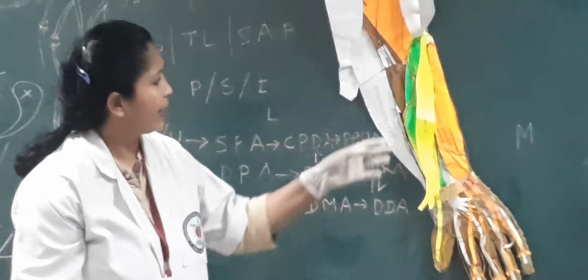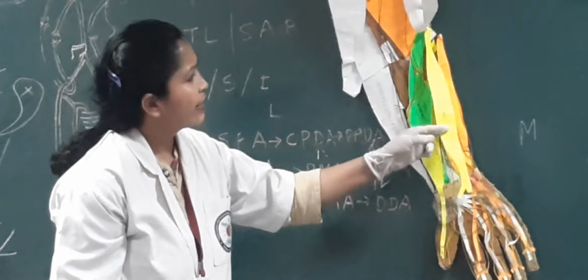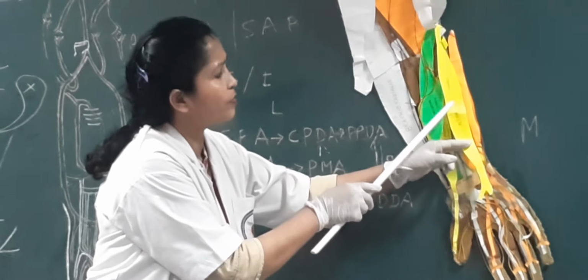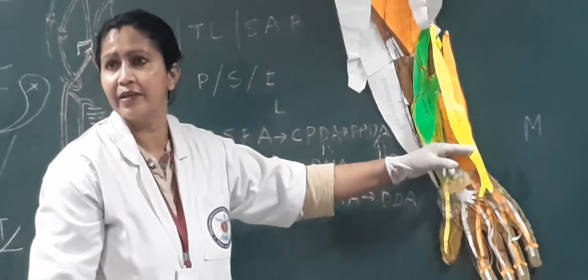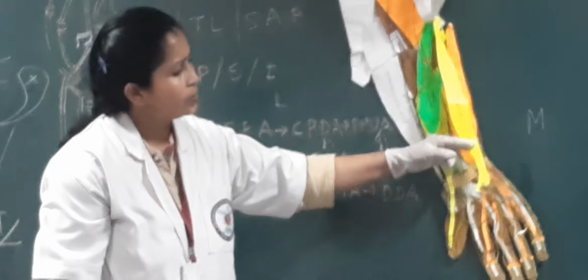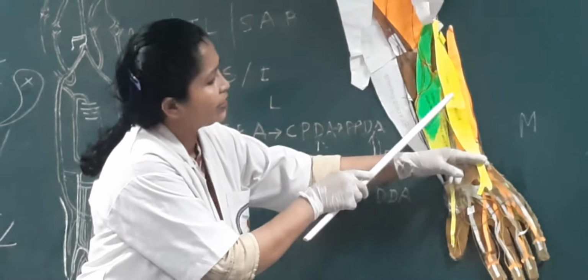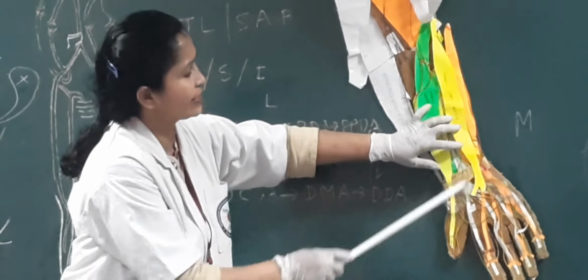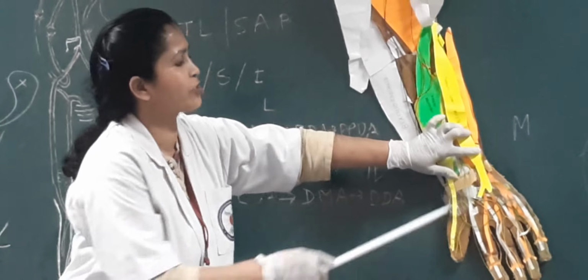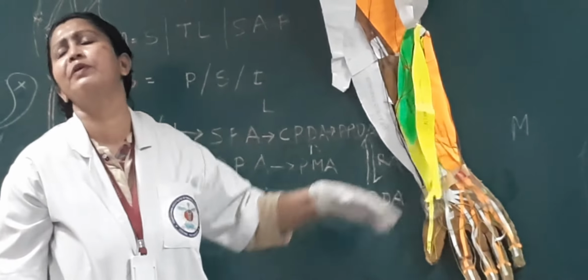And now it passes down, crossing the carpal bones at the ulnar border. That's why it is called flexor carpi ulnaris. So obviously it is going to insert over the base of the metacarpal.